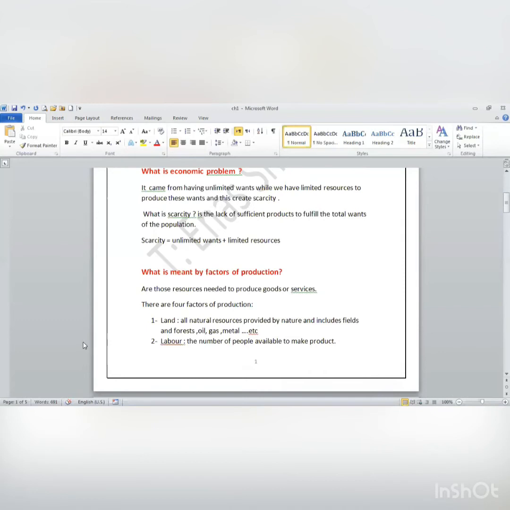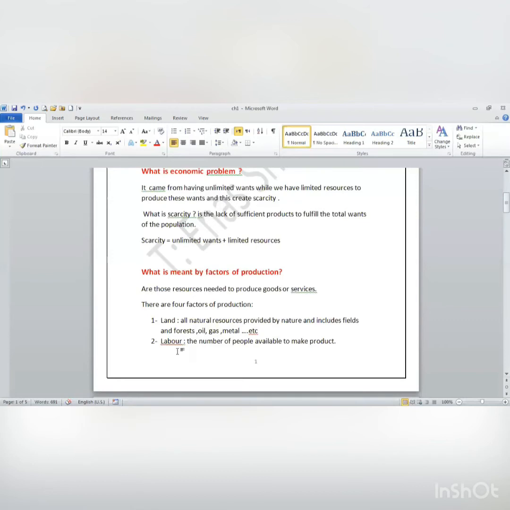Actually, land is not the normal meaning that you may know, the land that we are standing on. No. Land here means all natural resources that I may get from these lands, like oil, petrol, gas, metal, any natural resources I can get from this land. So it's called land. I put it under the title land, but actually what I mean by land is natural resources extracted from the earth.